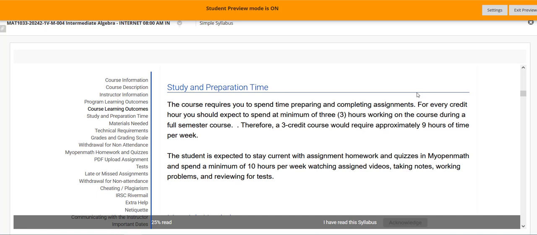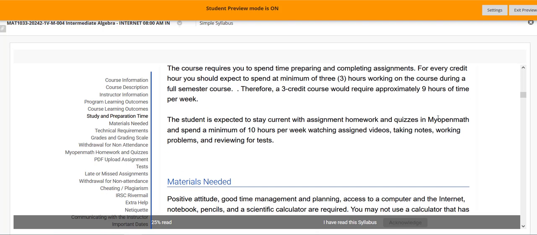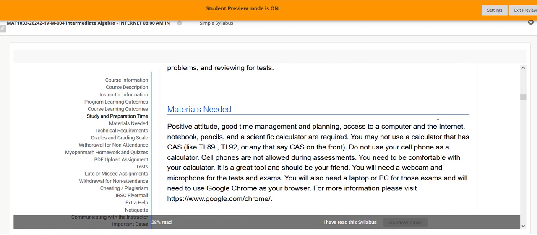All right. The main thing in this course you're going to have to watch out for is your time management. This course will require you a minimum of 10 hours a week. So it's not just jump online and do your homework. You have to learn the material before you go to the homework. The homework is the practice part. So don't skip the watching the videos, taking the notes. Then you go to the homework, which is the practice. And I think I have these in a list in your welcome email.